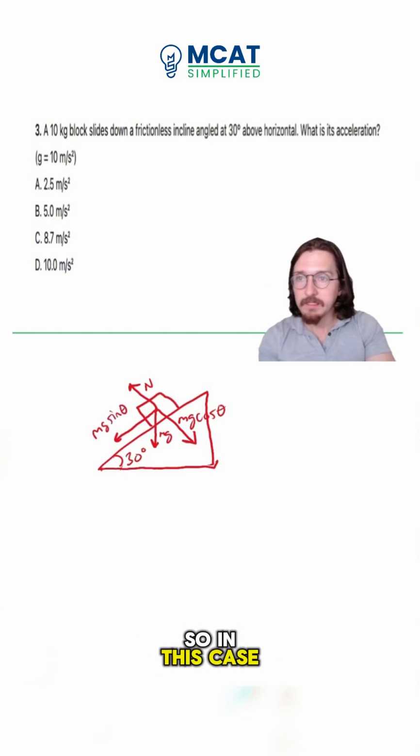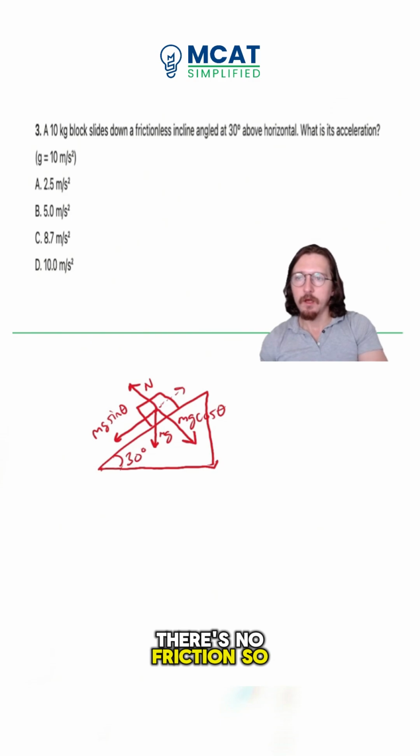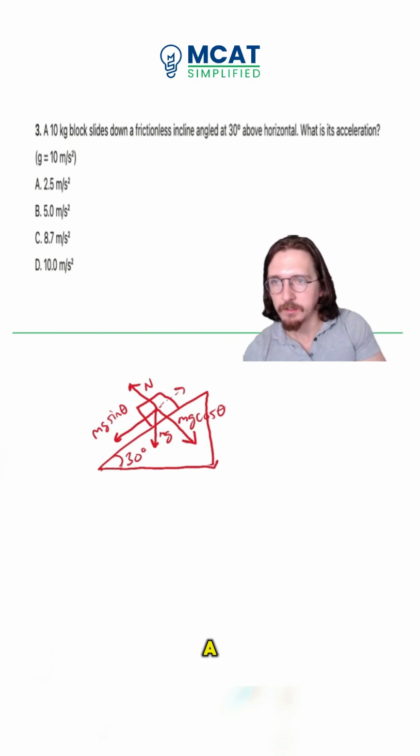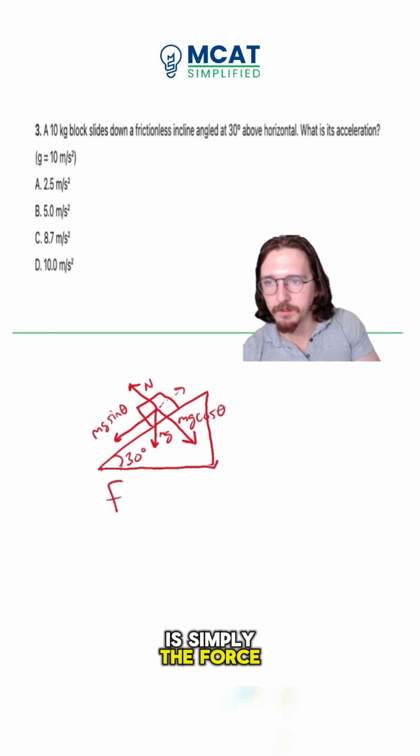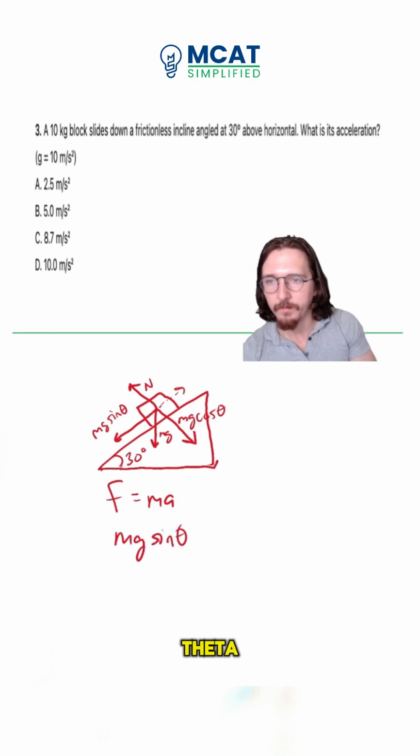Right? So in this case, there's no friction. So the net acceleration in the direction that's parallel to the surface is simply the force in this direction is equal to ma, and the force in that direction is simply mg sine of theta, and that's equal to ma.